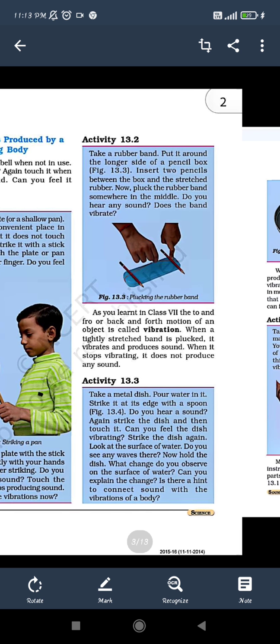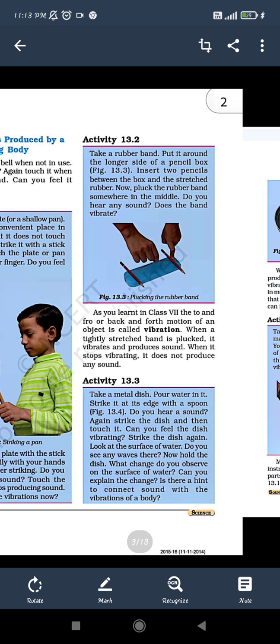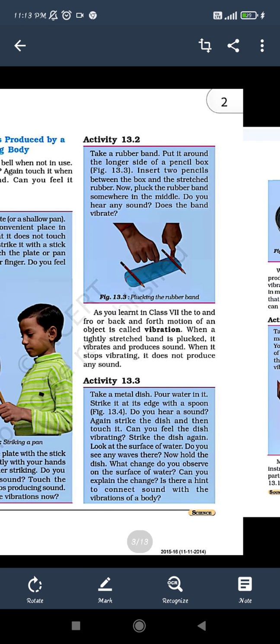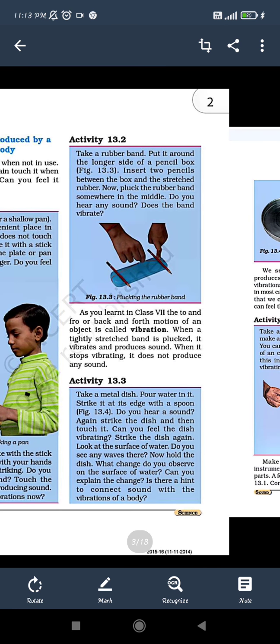So what is vibration? That is the back and forth motion, where the object is trying to move up and down or back and forth. So these are considered vibrations. Okay,